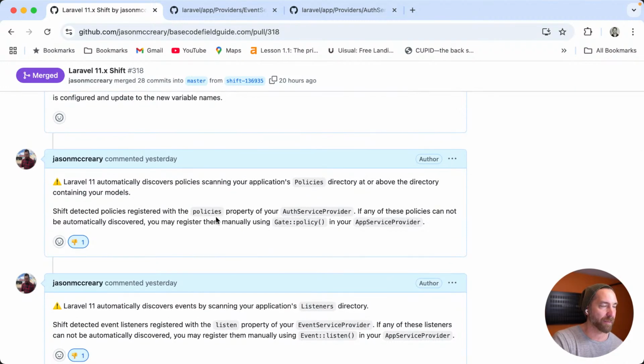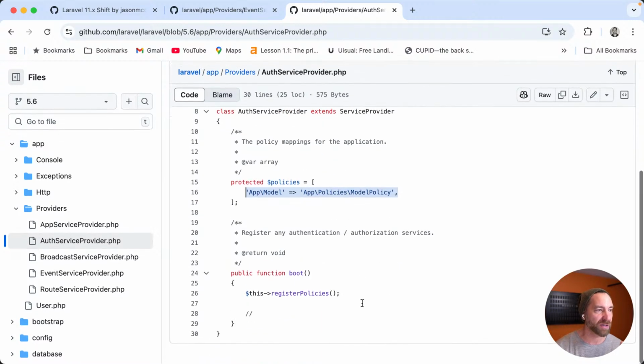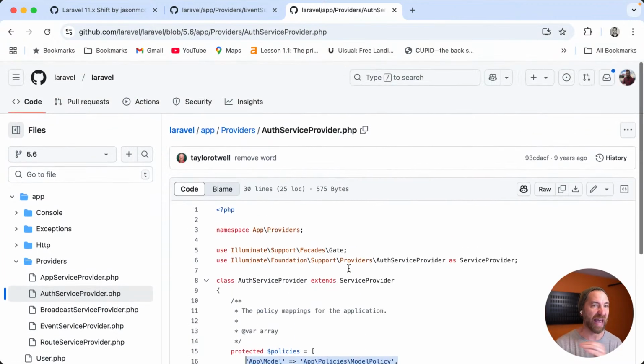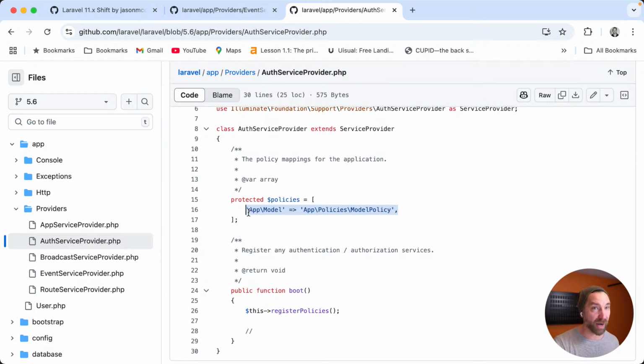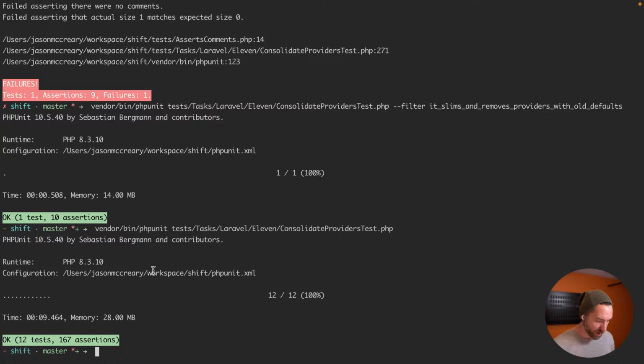So the point here is that I want to be very strict. You have to match this old default value exactly, with no other policies and no other tweaks to this file. If everything else in this file is exactly the same and your policy only contained this, which is a generic policy that would never be written anyway, we can safely remove it and not leave the comment. But for any other tweaks to this line, maybe you're using it, and you should probably see the comment. So that's where we are on that.